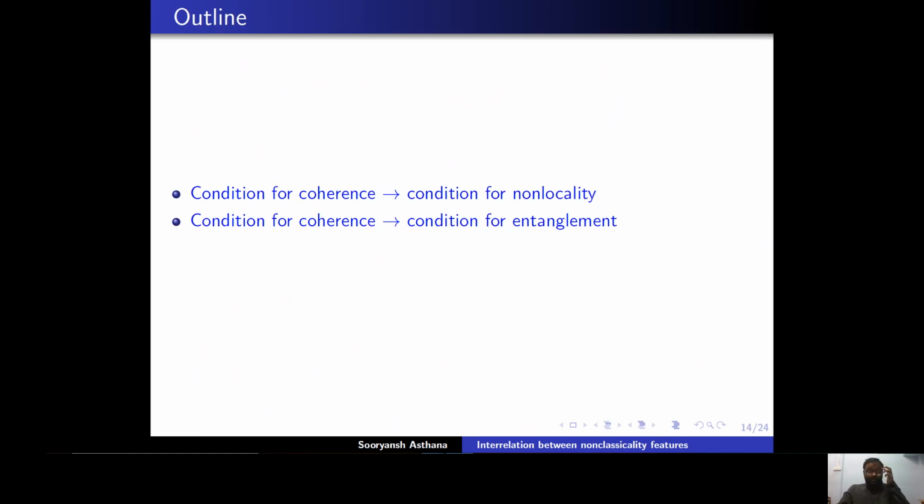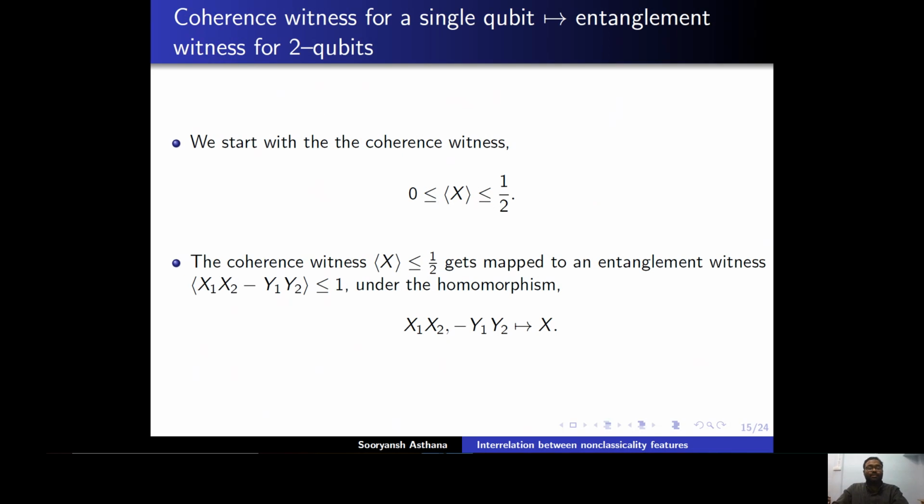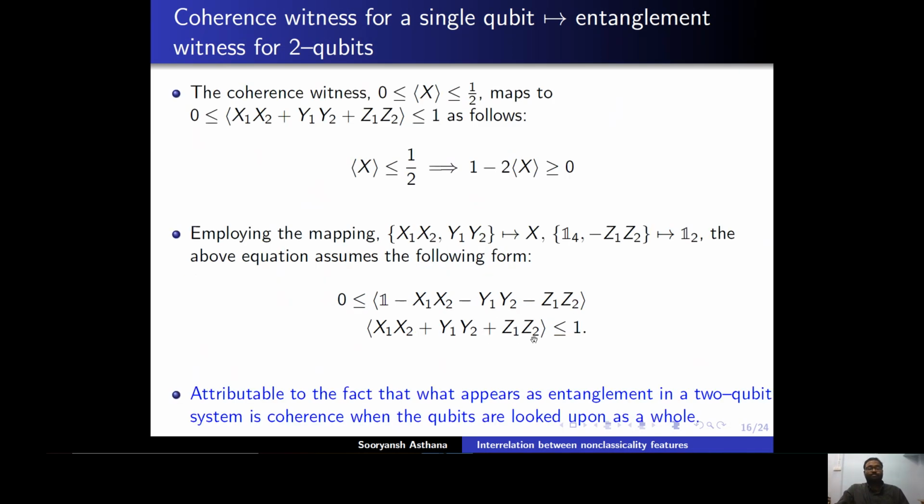So the first thing that we are going to show is that under this homomorphism, the condition for coherence gives rise to the condition for non-locality, and thereafter the condition for coherence gives rise to the condition for entanglement. So we start with the coherence witness that I have shown as an example earlier. This coherence witness, the expectation value of x, is bounded between 0 and half, and this gets mapped to this entanglement witness x1 x2 minus y1 y2 bounded by 1 under the homomorphic map. This x1 x2 minus y1 y2 maps to x.